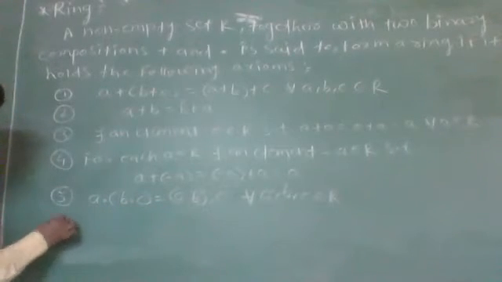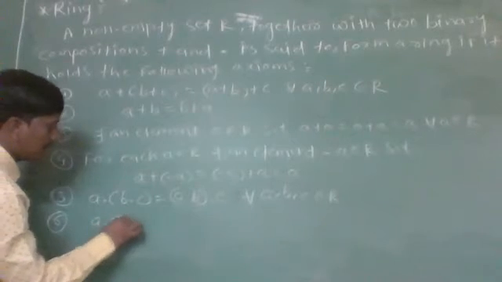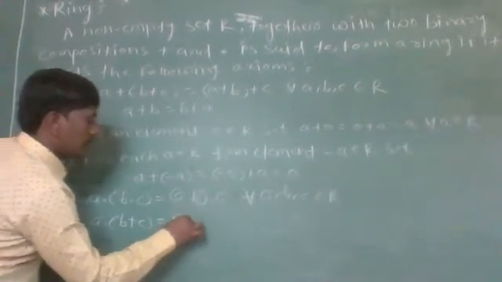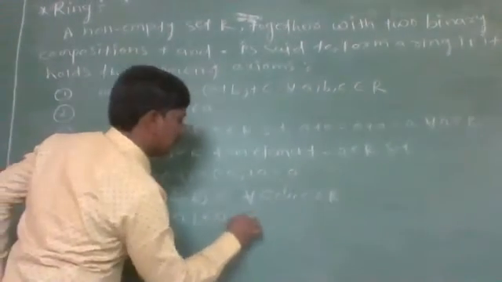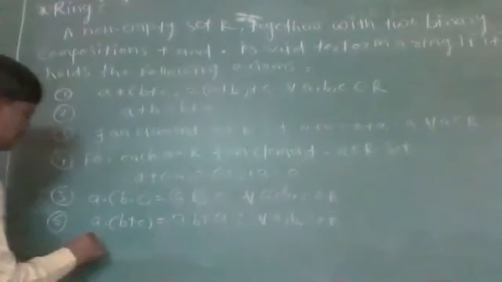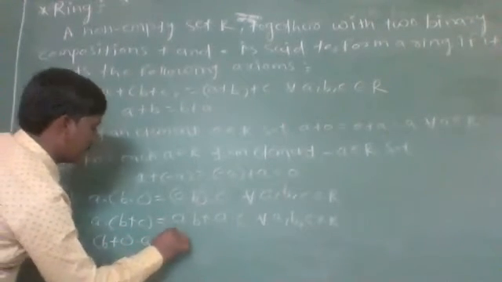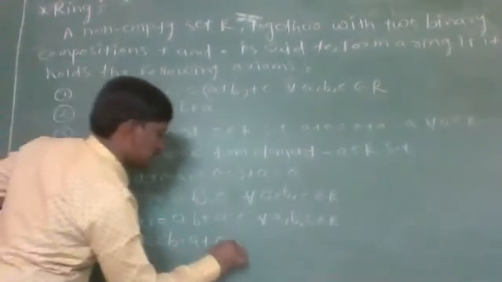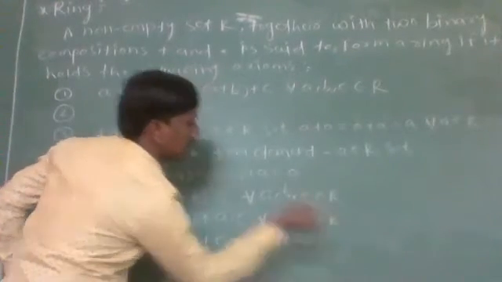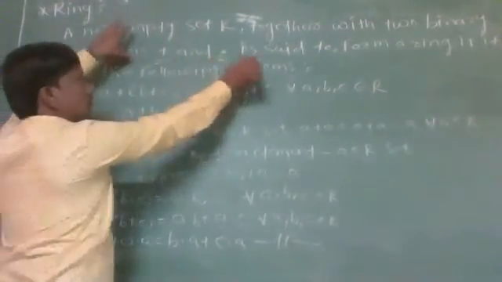And sixth one is a into (b + c) will be equal to a into b plus a into c for all a, b, c in R, and (b + c) . a will be equal to b . a plus c . a. Again, same. If R holds these six properties, then we say that R is a ring with respect to binary composition plus and dot. Okay.